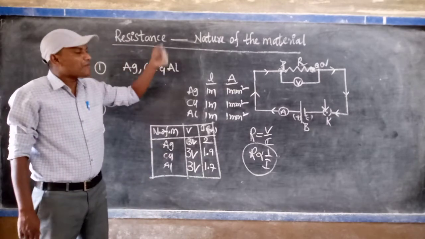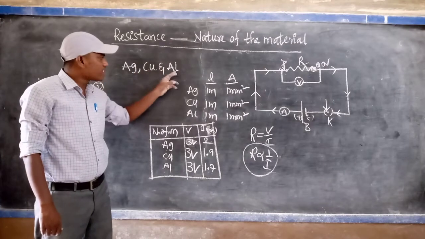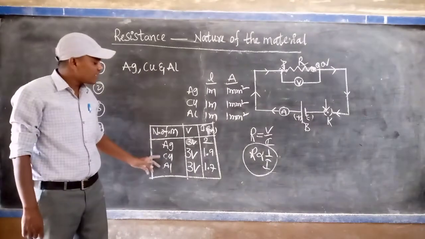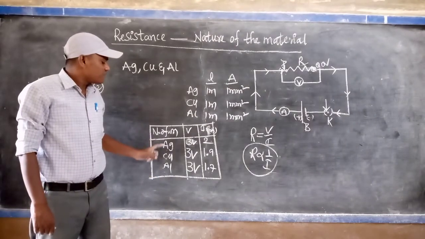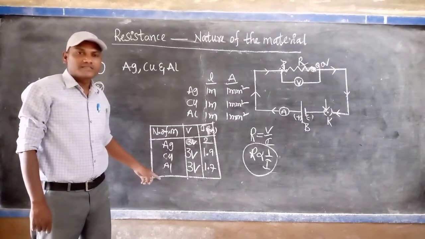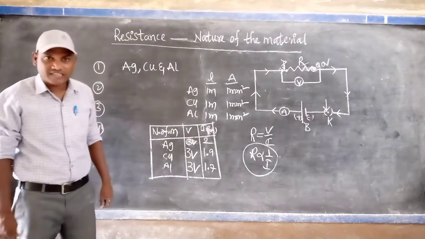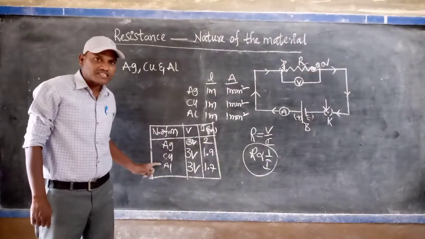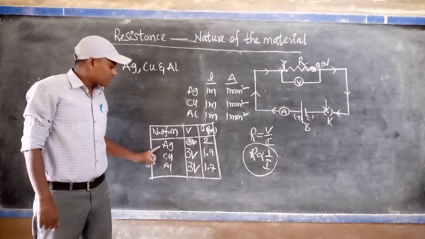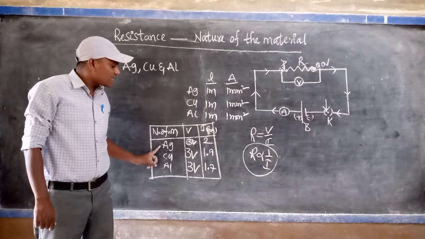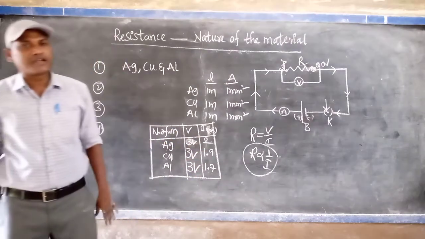Now repeat the same experiment using the other materials, copper and aluminum also. And finally you understand that every material does not allow the same amount of current, even though the potential difference is maintained constant. That's why we conclude that the resistance of a conductor depends upon the nature of the material.